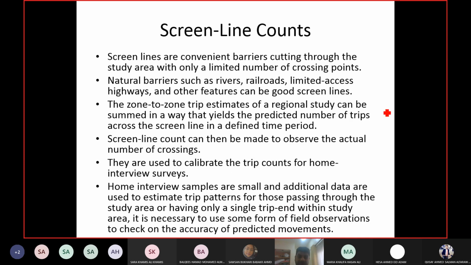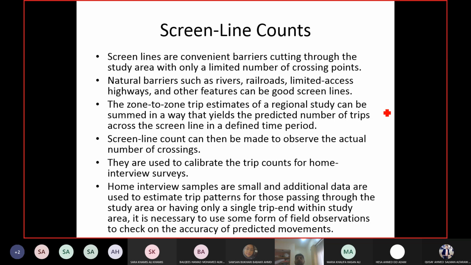Then we have the last one, which is the screen line count. Screen is the word used whenever there is a barrier between any two mediums or any two zones. For example, the panel we use on our windows is also known as a screen because it separates the inside of the room from the outside. In a screen line count, you have the area of interest and you divide it with a screen line into two zones.